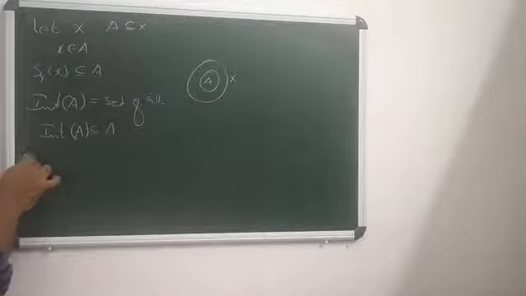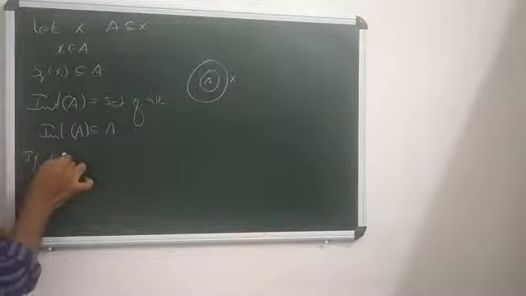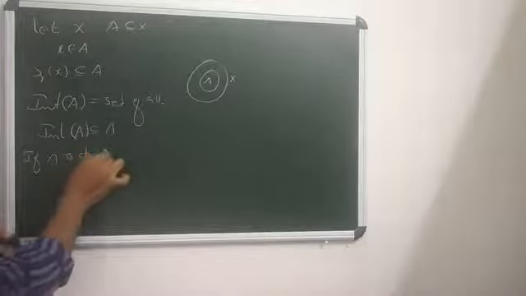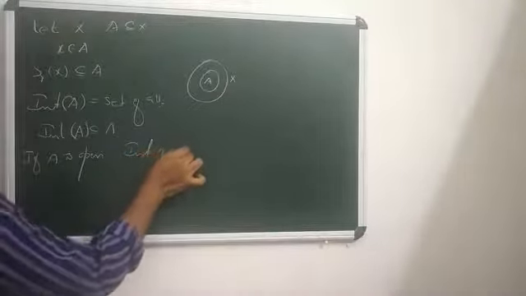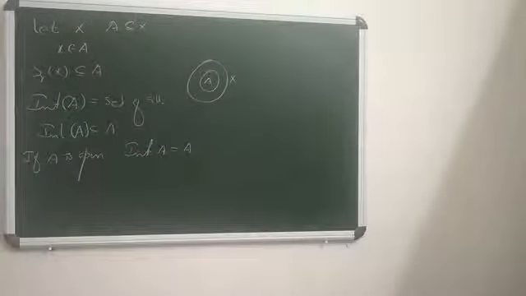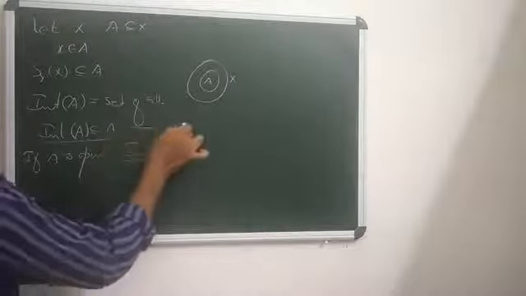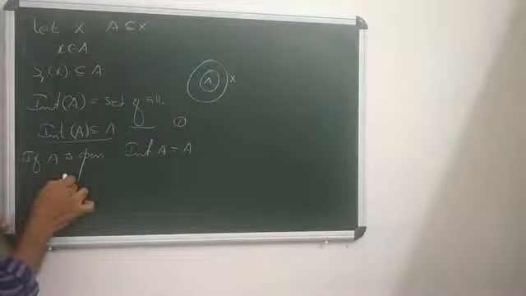If A is open, what happens? If A is open, then clearly this interior A equals A itself. A is open if interior A is A. Why? We know that interior A is a part of A. Okay, that is marked as 1. Suppose A is open, then what happens here?